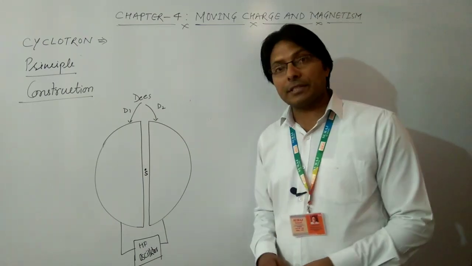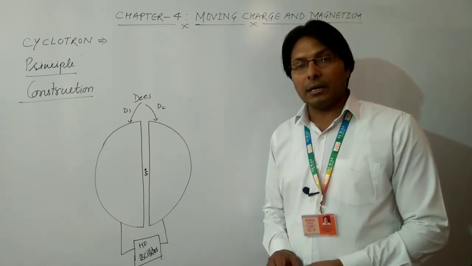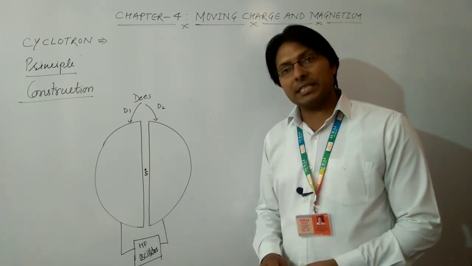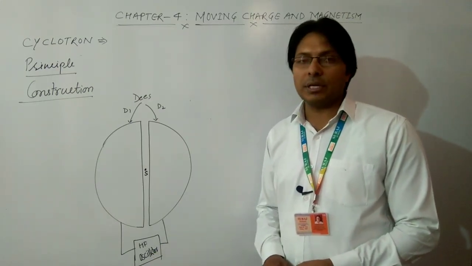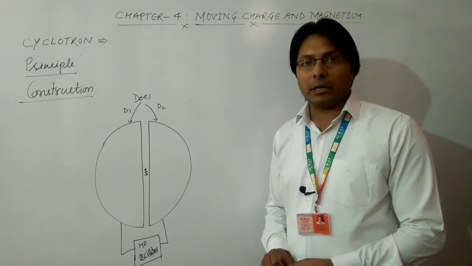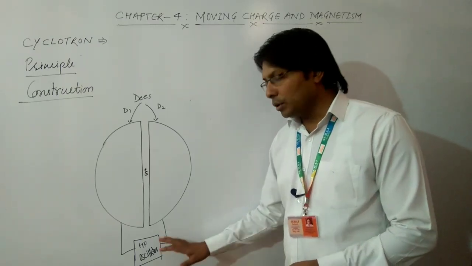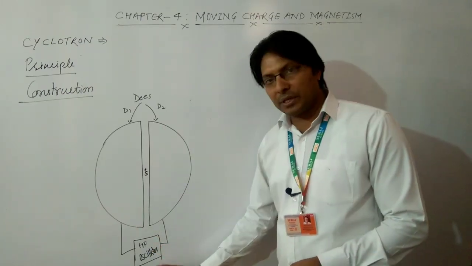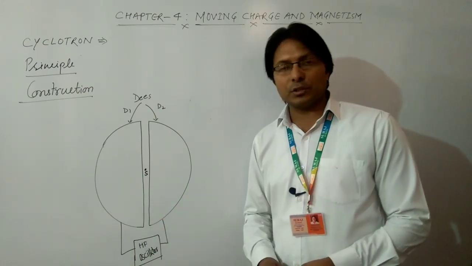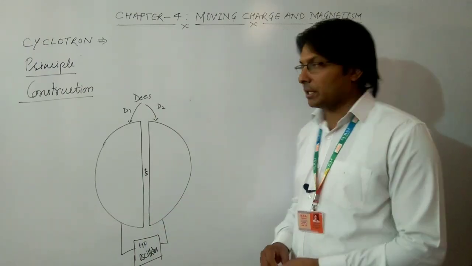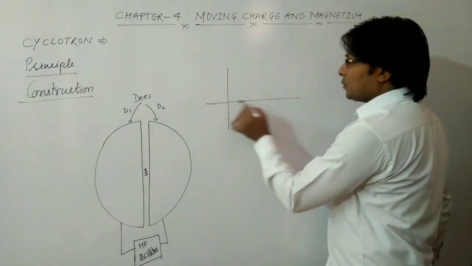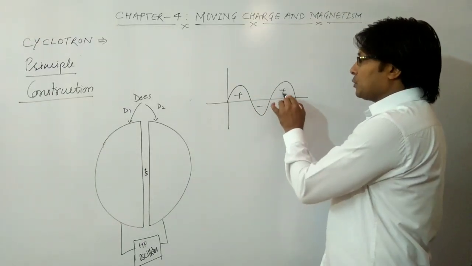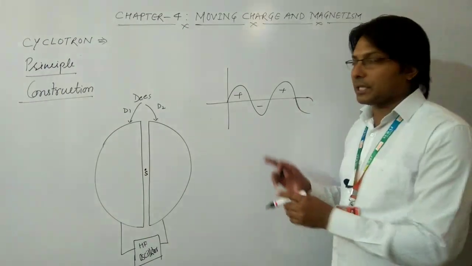So far we have studied constant electric field produced by a battery, but if you use an AC source, then the electric field will be an alternating, oscillating electric field. For the time being, you must remember that the function of the high frequency oscillator is to generate such an oscillating electric field whose direction keeps on changing after every half cycle of the wave.